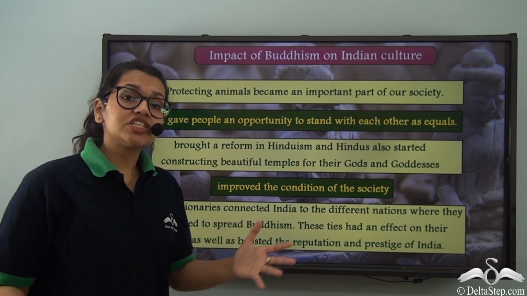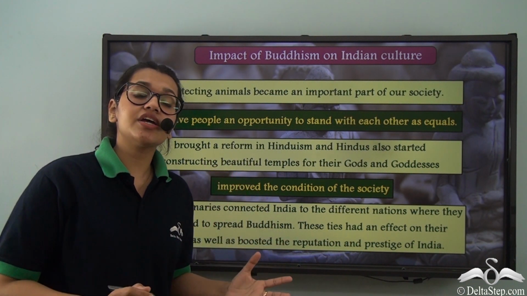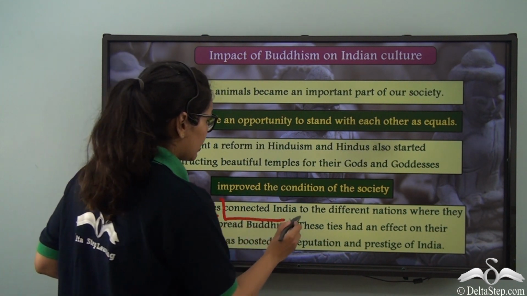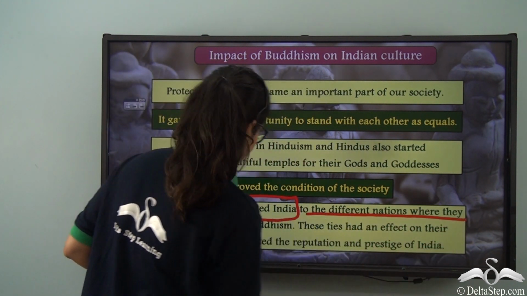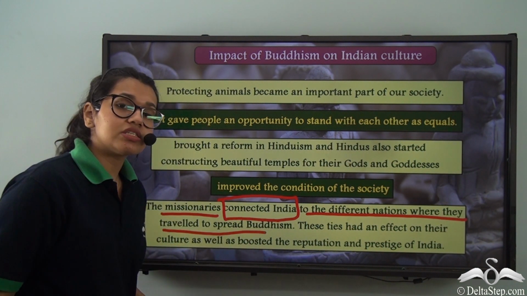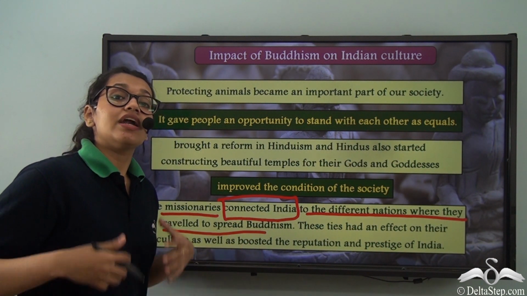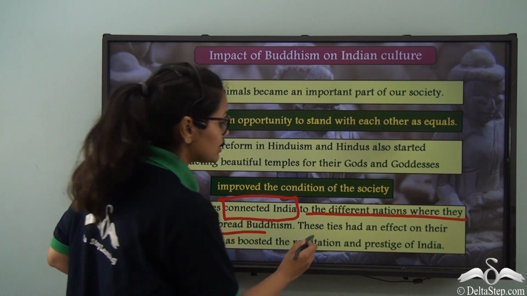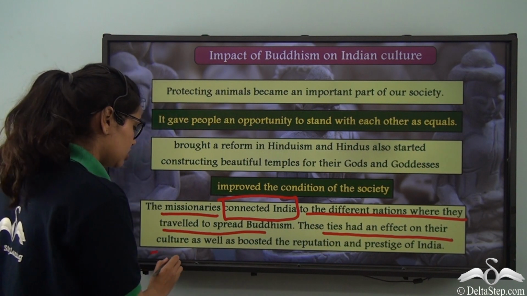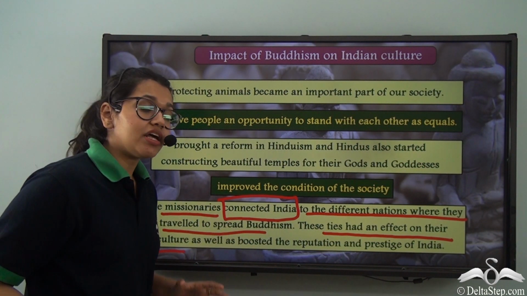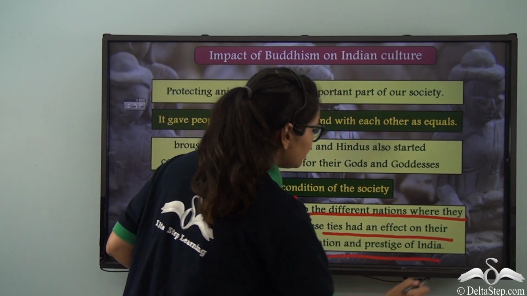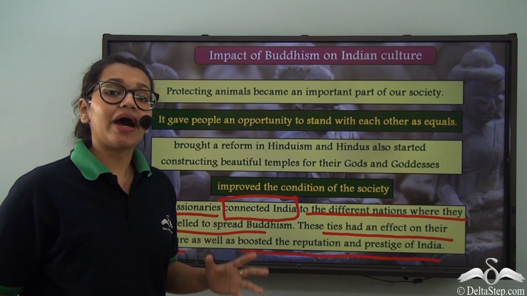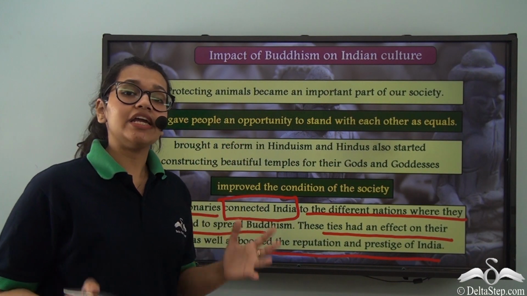Now there were also missionaries who were traveling outside India to spread the word of Buddhism. So there were missionaries which connected India to different nations where they traveled to spread Buddhism. Because of this, there were now ties. There was now a bond between these missionaries and the people outside. So these ties had an effect on their culture, and along with that, it also boosted the reputation and prestige of India. So these were a few impacts of Buddhism on Indian culture.